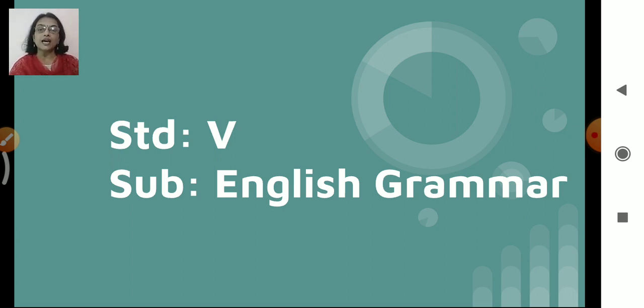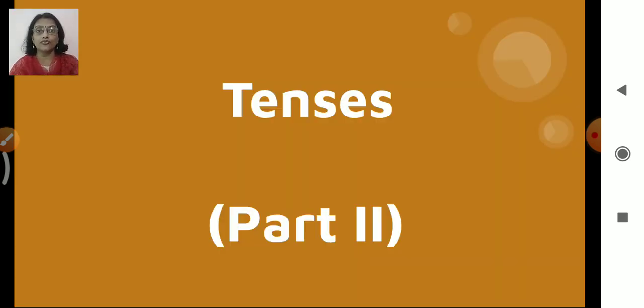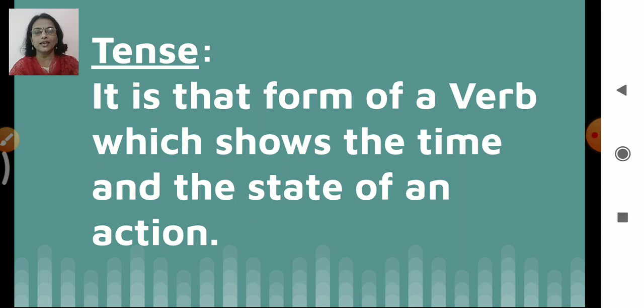Now before we start with the exercise, let's do a quick recap, recollect what we have done so far. We were doing tenses. This is the second part which we are doing now. What is tense? It is that form of a verb which shows the time and the state of an action.